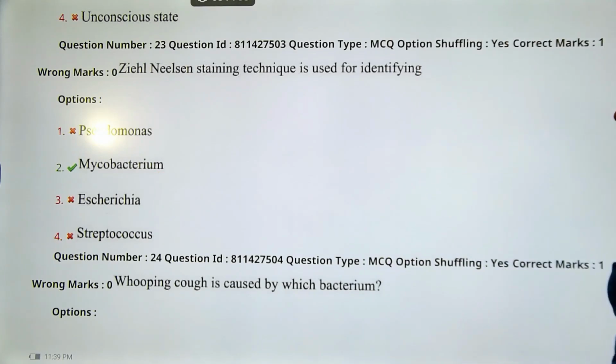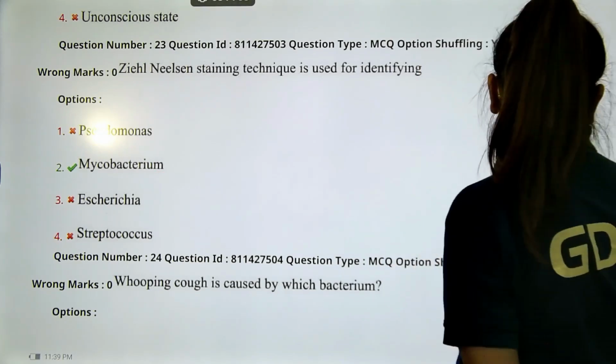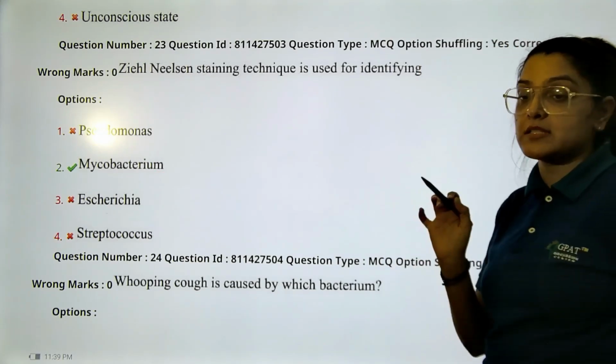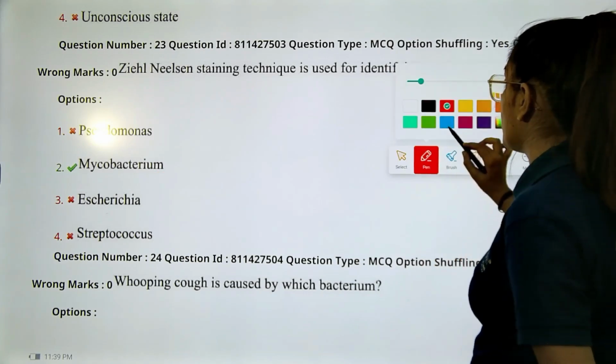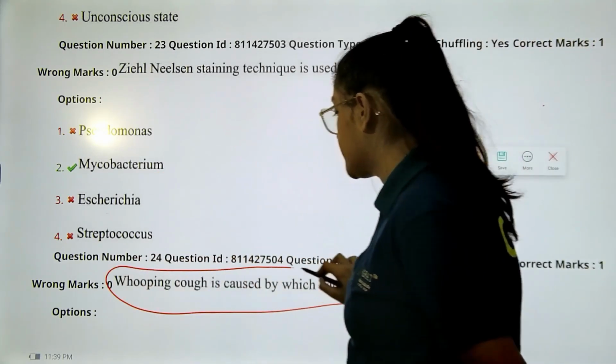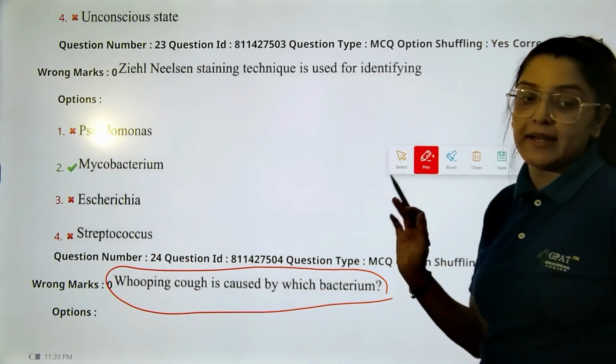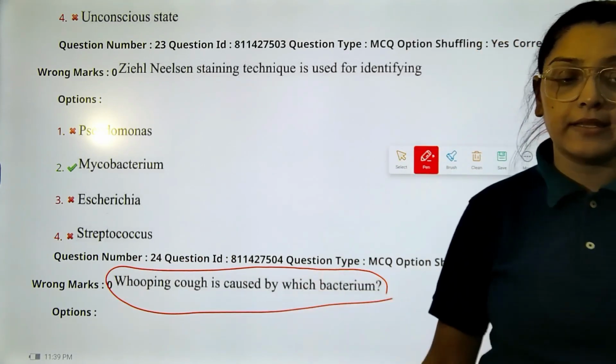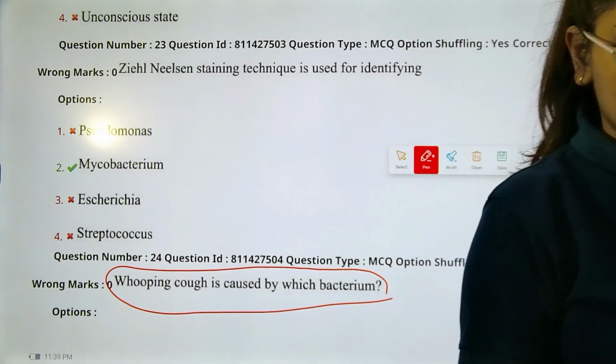Okay. Next question. Whooping cough is caused by. Students, at least this type of questions are expected for you to answer very directly, even after looking at the responses.